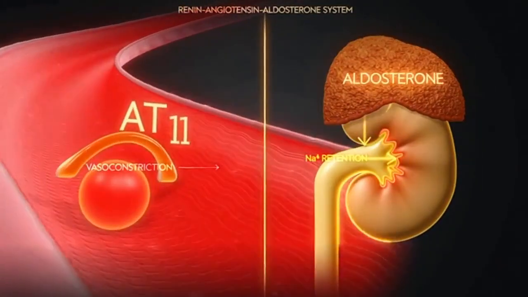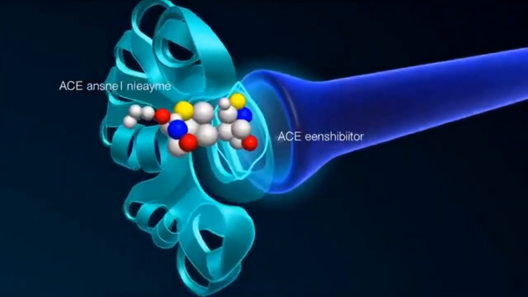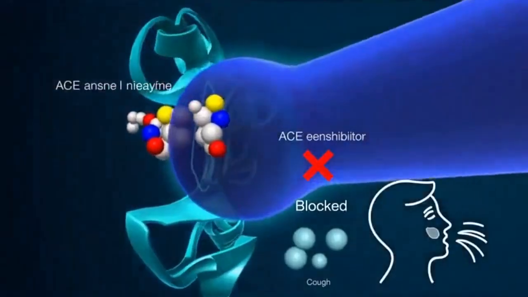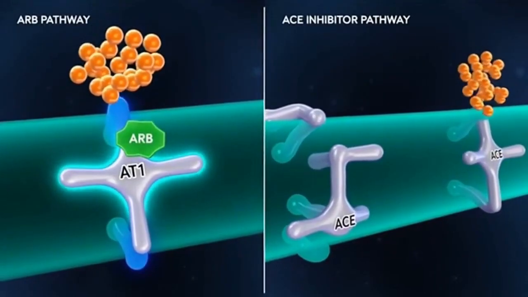Post-MI, ACE inhibitors reduce ventricular remodeling, prevent progression to heart failure, and reduce mortality. Ramipril showed significant benefit in the HOPE trial, even in patients without reduced ejection fraction.